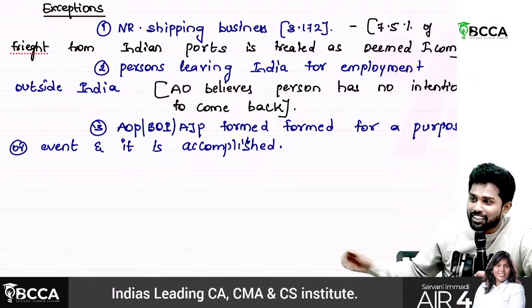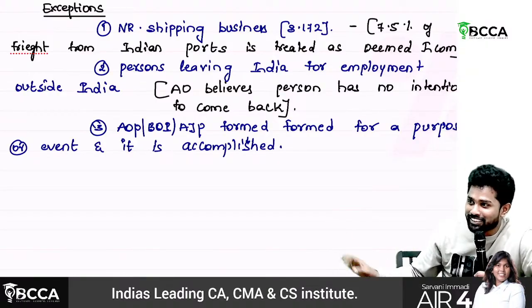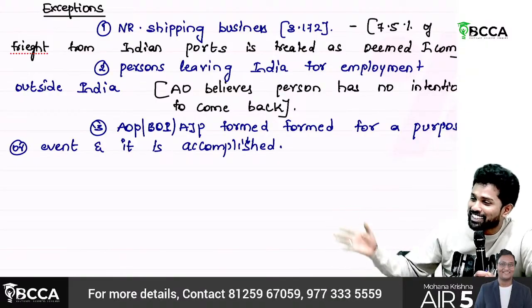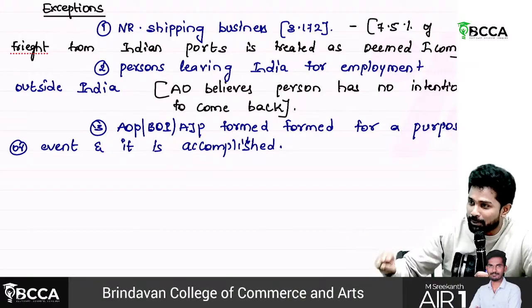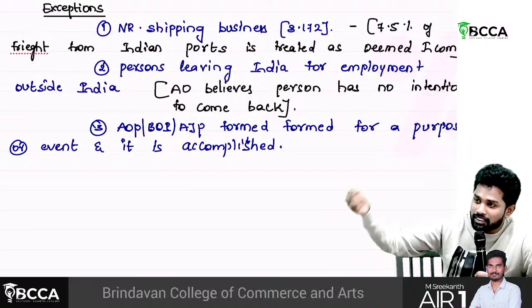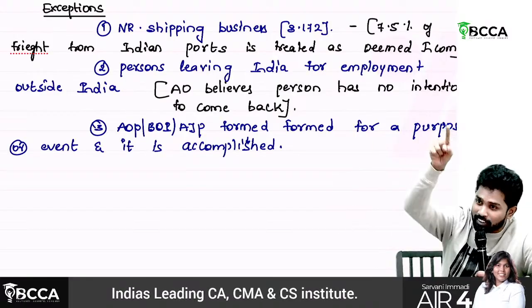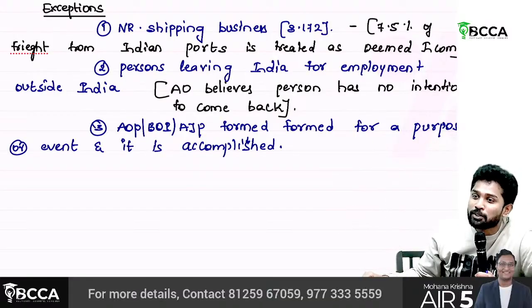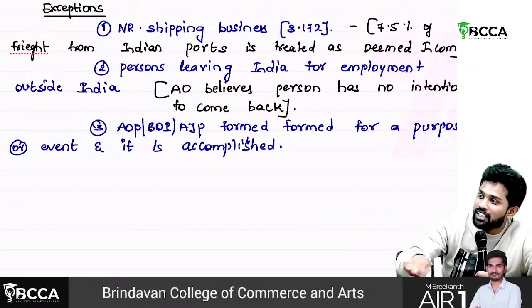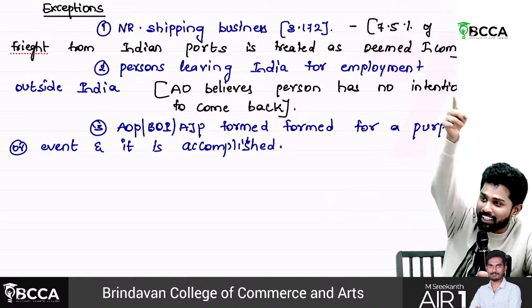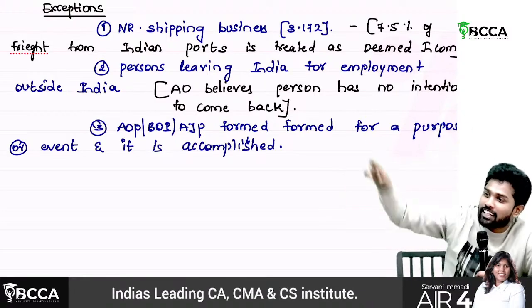Then if you ask for the balance money, nobody will be there because the purpose is served, nobody will be there to share that 10,000. Same here also. AOP formed for a purpose. After accomplishing the purpose, if you need to pay tax in the assessment year, nobody will be there to pay taxes. Let's say there are 30 members. If you ask one person, he'll say another person's name. That person will say another person's name. Last they'll tell whose name, Ganesh's name.